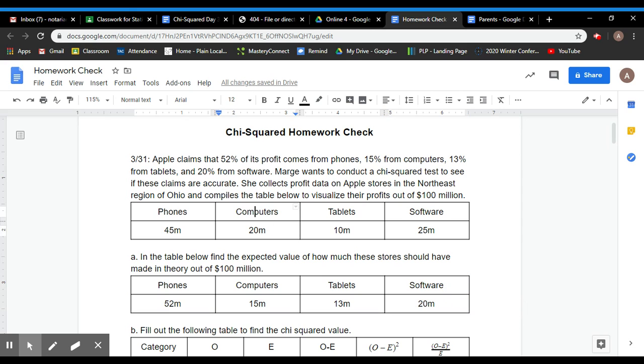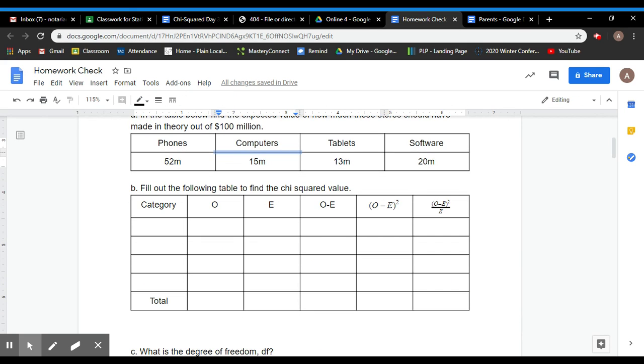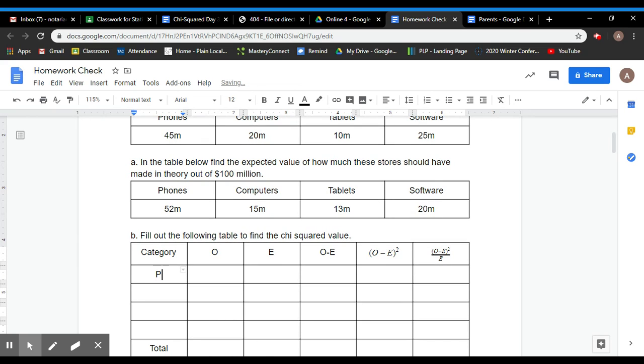Now you take your observed and your expected and you fill out the tables, okay? So our categories, we have phones, computers, tablets, and then software. I'm going to go ahead and fill out our observed values.